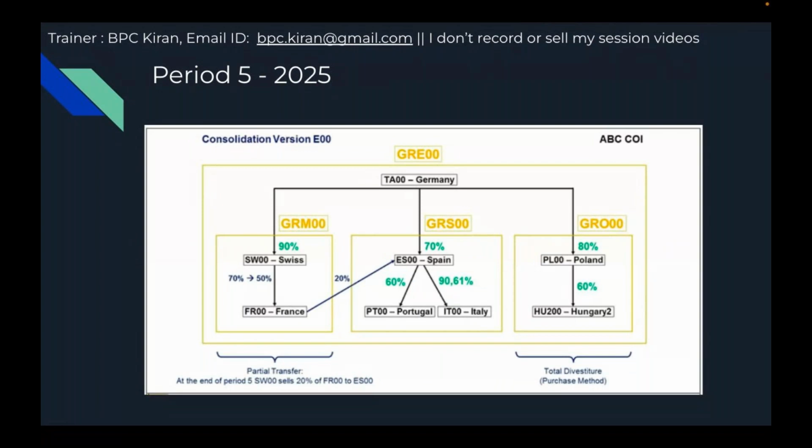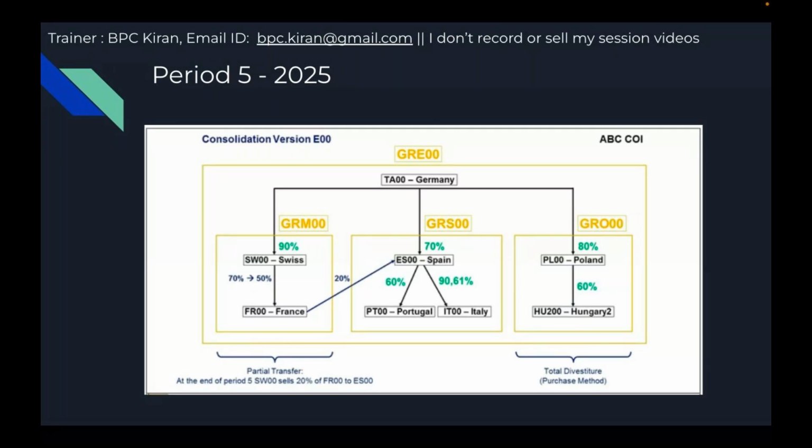Now in period 5, for the activity-based consolidation of investments, we are going to understand partial transfer. The partial transfer is Switzerland's investment in France. Actually, it is 70% because in period 4 a step acquisition happened, so the investment increased from 60 to 70%.